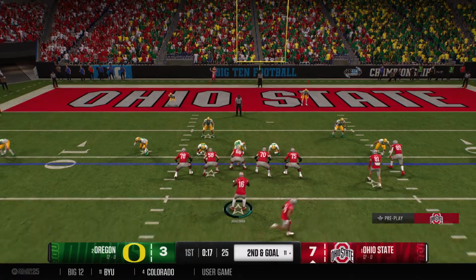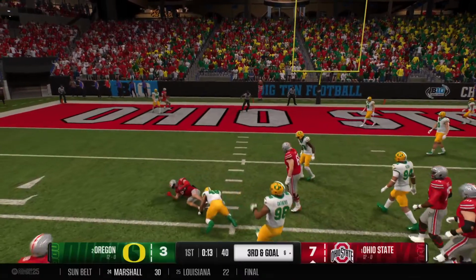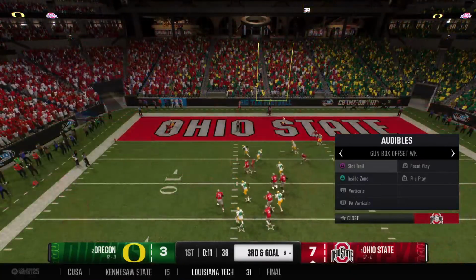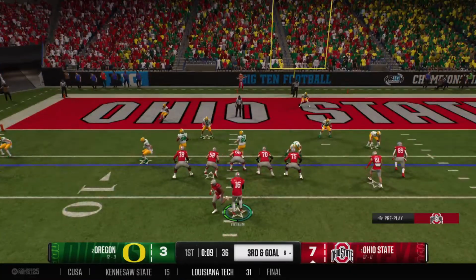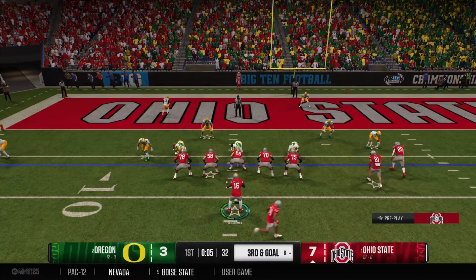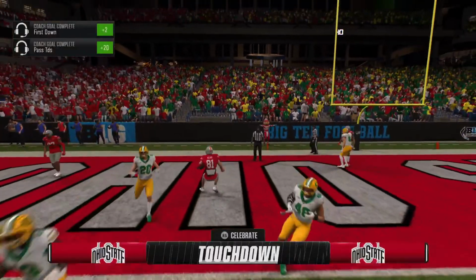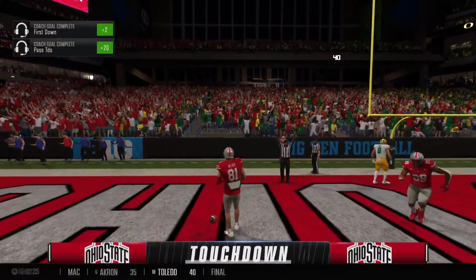And the back now goes in motion. Quarterback wants to throw it on 2nd down. Receiver makes the grab. Tackle at the 6-yard line after the completion. Offense really threatening now. Trying to throw for it on 3rd and goal. And he makes it into the end zone. Touchdown, Buckeyes.